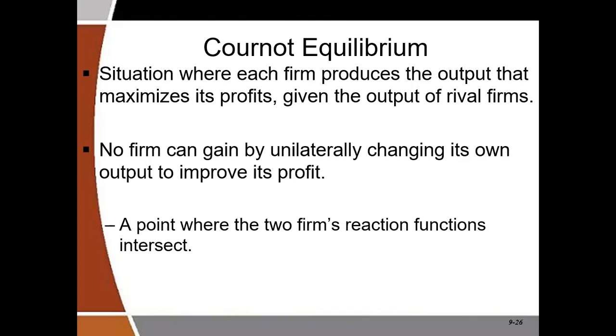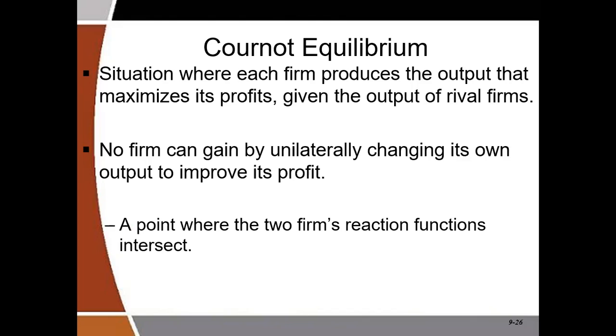Now, in solving the reaction functions simultaneously, what I want us to know is that we have to use the substitution method. You can use the elimination method, you are not wrong, but the substitution method makes better Cournot sense than using the elimination method.